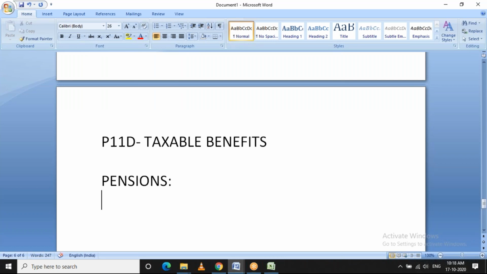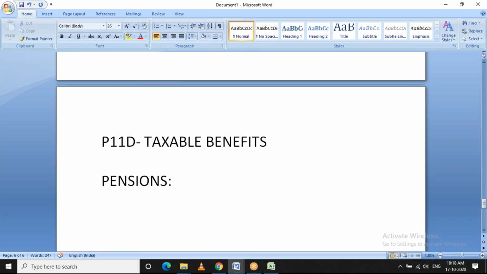Effective 2015, the HMRC has decided that all the employees in the organization should make some contributions towards their pensions. So they came up with a concept called pension auto enrollment.